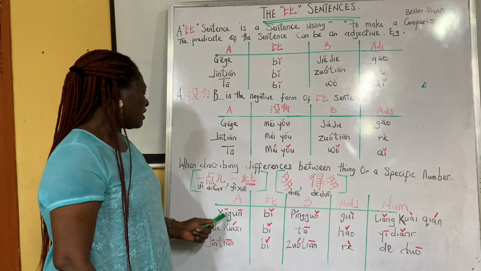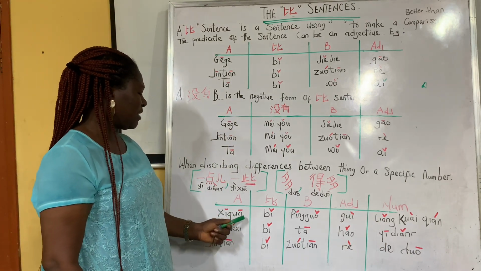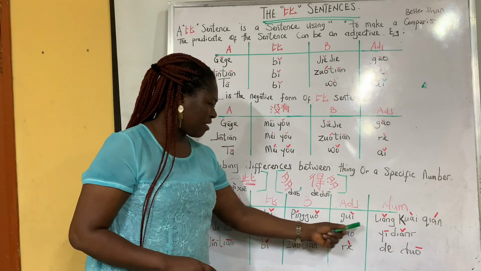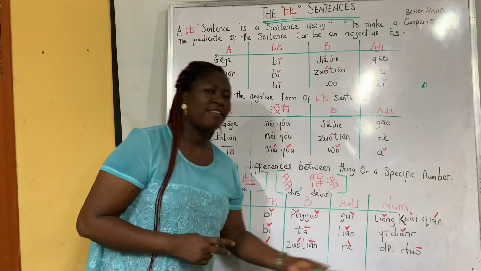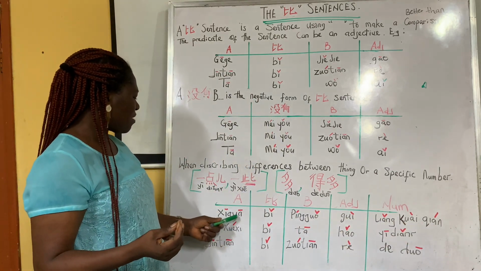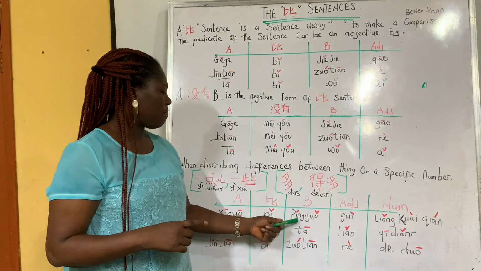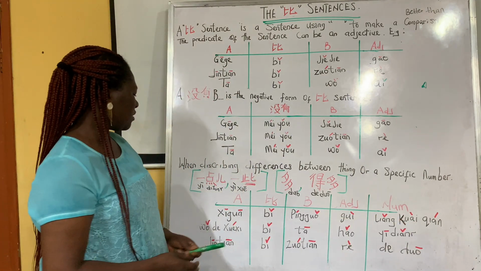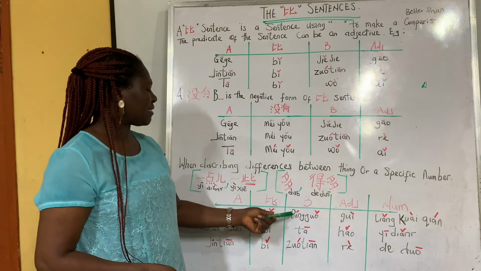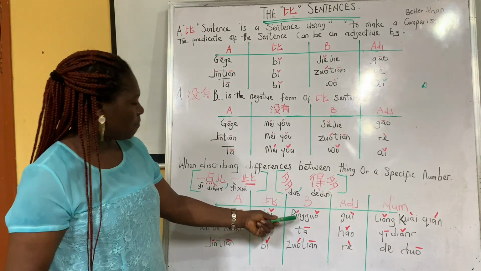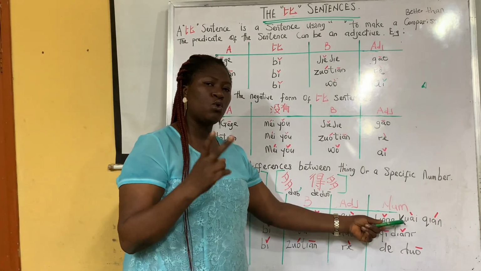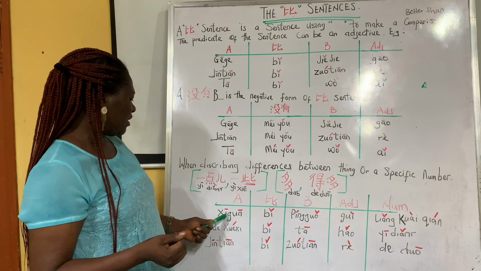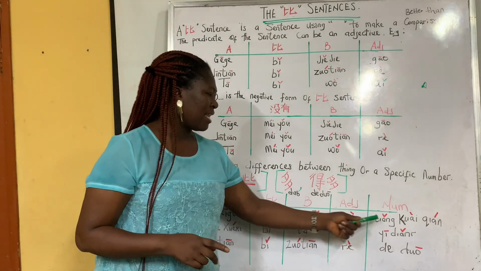Then the first one is what? 西瓜. What is 西瓜? 西瓜 is watermelon. 西瓜比苹果贵2块钱. Can we try it? 西瓜比苹果贵2块钱, which means what? The watermelon is more expensive than the apple by 2 kwai, like 2 kwai money. Do you understand? 西瓜比苹果贵2块钱.